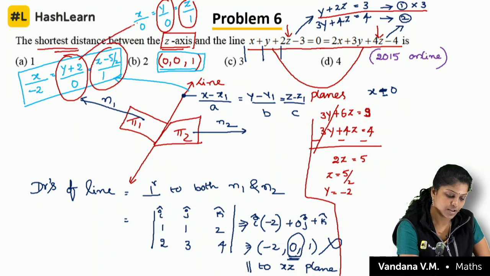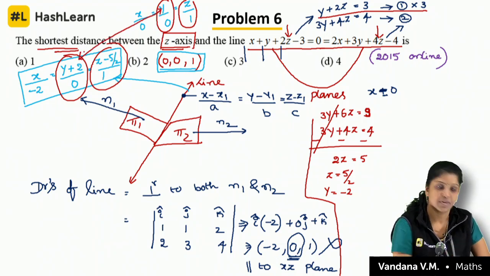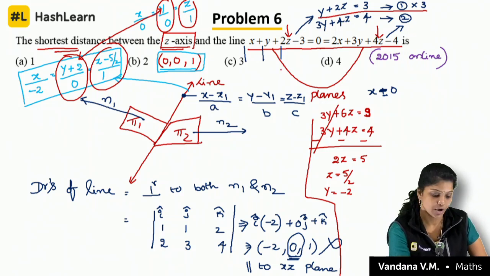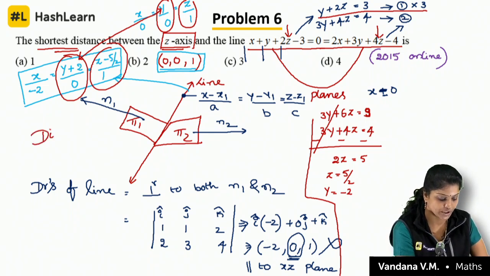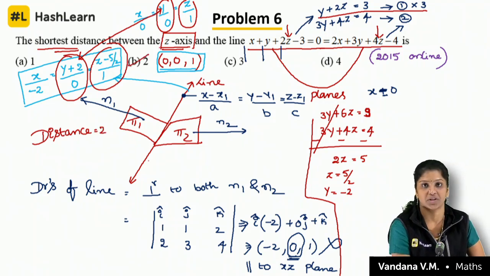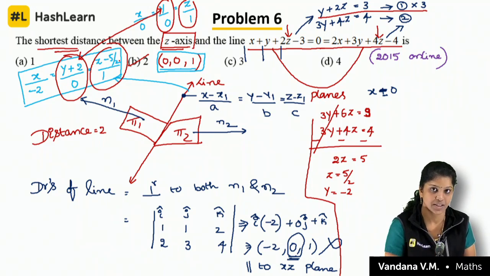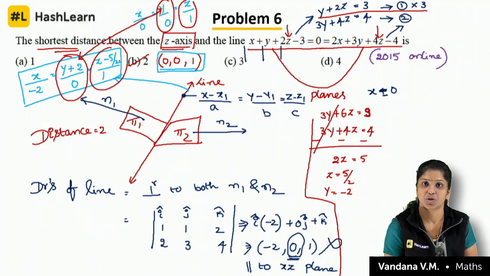Now the distance, 5 by 2 is also a distance, but there is no such option over here. So how will the difference be? The distance will be 2 units. Only that option is there. If they had given 5 by 2, we could select that also. Fine? Any doubts? We cannot compare, because from the z axis it is comparing, no. So it is better to compare with the y axis. So the distance between these two lines is 2.